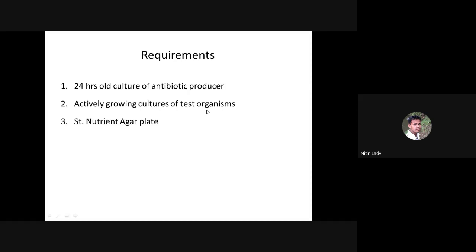You cannot directly select any test organism that is available in our laboratory. You are supposed to select test organisms which are standard clinical pathogens, standard pathogens of human beings, so that we can get an antibiotic which has relevance and importance for therapeutic purposes in curing the different types of human infections caused by bacterial pathogens. That's why you need to select actively growing cultures of the test organisms.